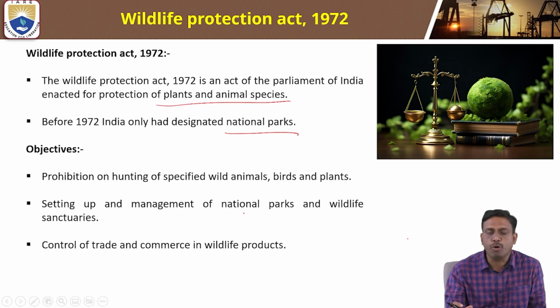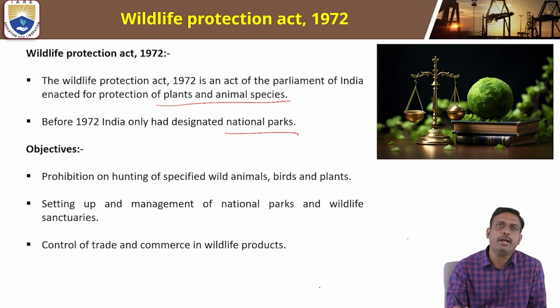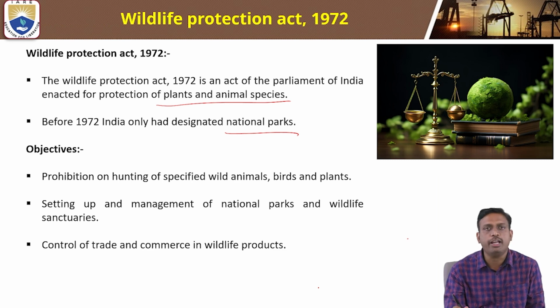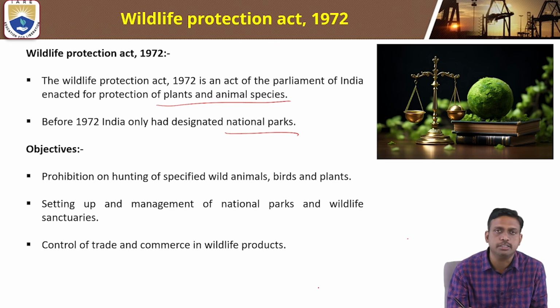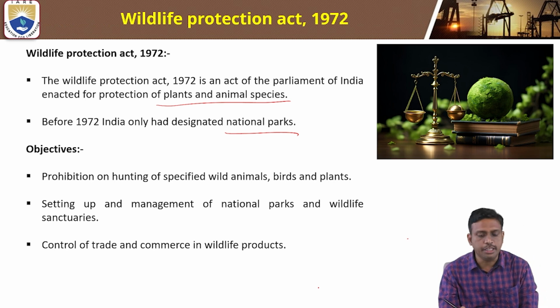One is the prohibition on hunting of specified wild animals, birds, and plants, and setting up and management of national parks and wildlife sanctuaries, and control of trade and commerce in the wildlife products. What are the products that we get from these wild animals? We need to control it in trade and commerce for the future generation.